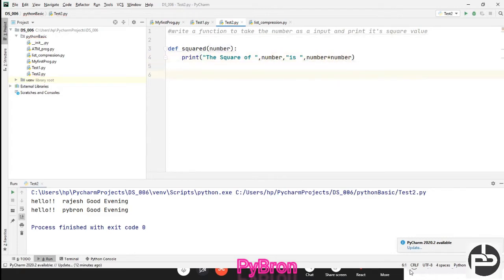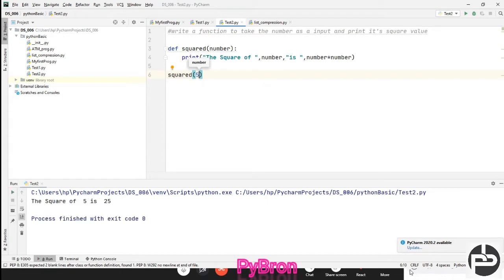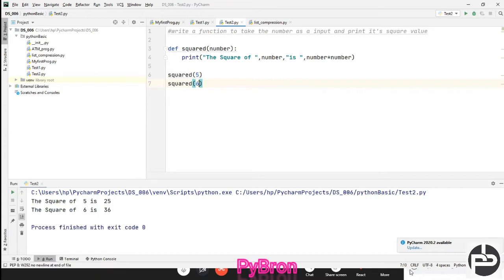And now what we can do, I am going to pass this squared, and here I am passing this 5. And if I want to execute this code, can you see this? The square of 5 is 25. Let's suppose I want 6, square of 6. This is also possible. Yes, the square of 6 is 36. Similarly, you can make a method for the cube also, and whatever you need.